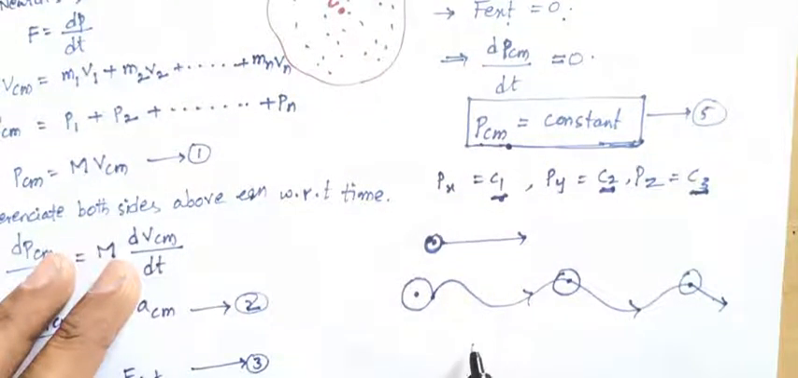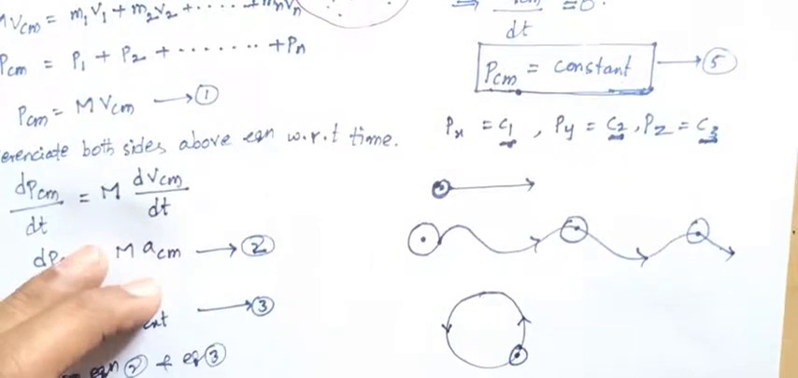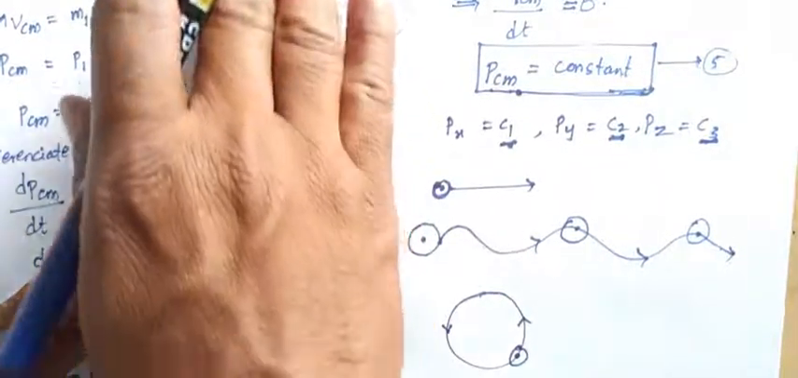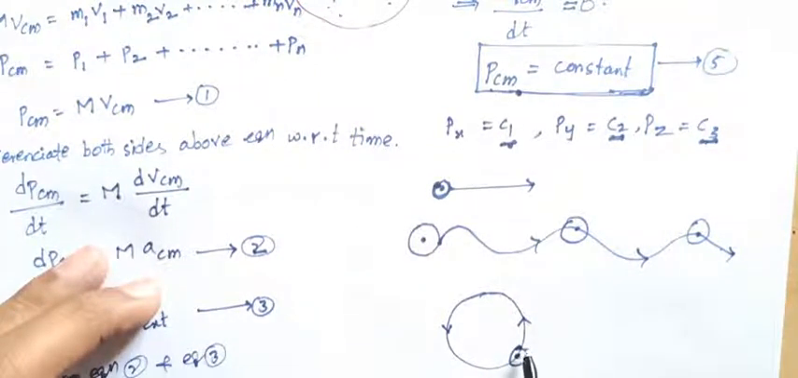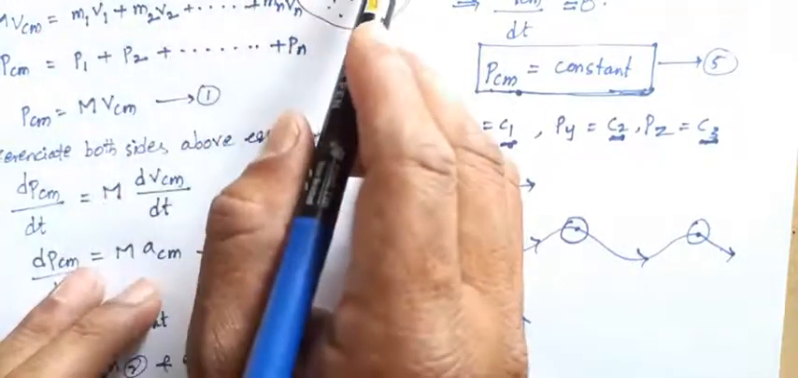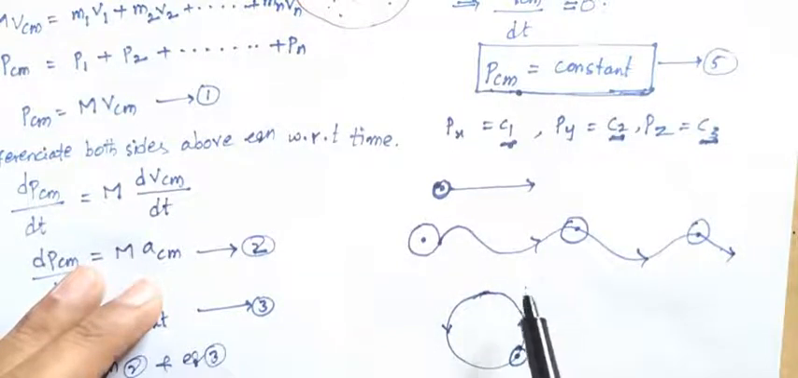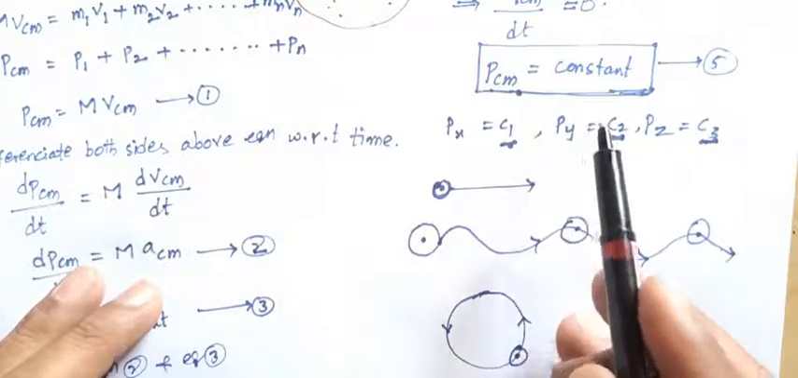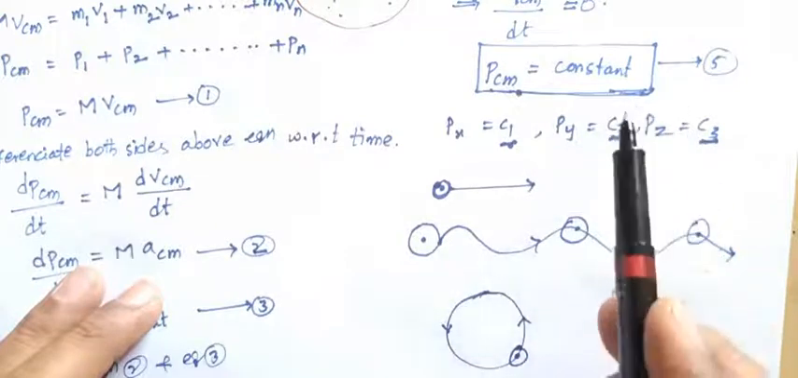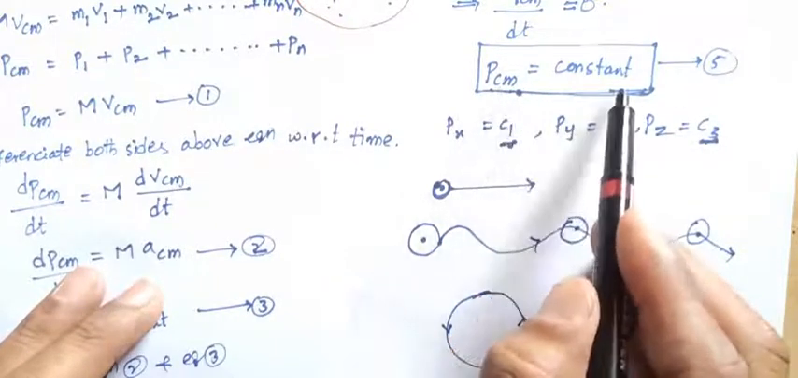Again, when a rigid body or a system of particles moves in a circular motion, and there is no external force on the rigid body or on the system of particles, the momentum of the system remains constant. Like the linear momentum of the system of particles, when the external force is zero, the direction is constant and the momentum of the center of mass is also constant.